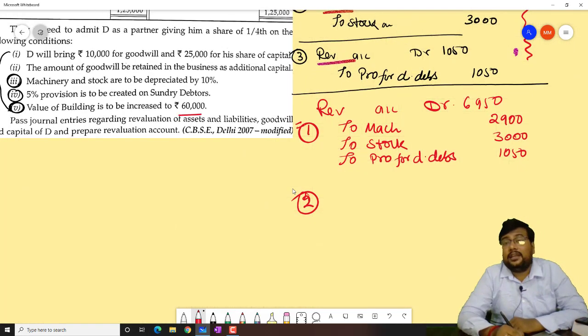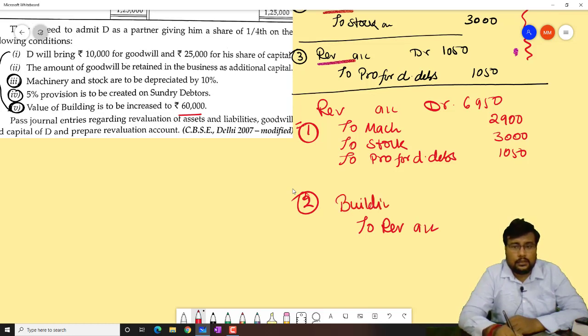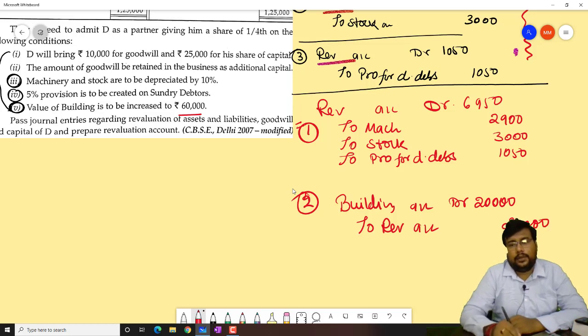So when building increases, we have a profit. And at the time of profit on revaluation, revaluation will be credit. So to revaluation account, and here the increase is building account debit 20,000 and 20,000.